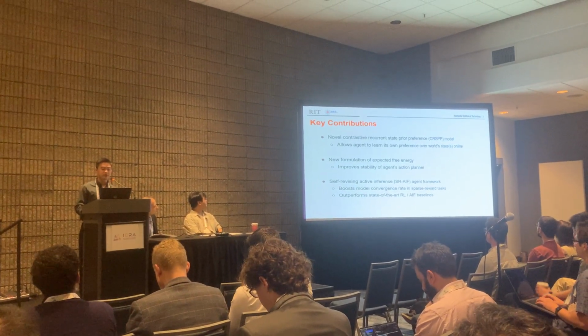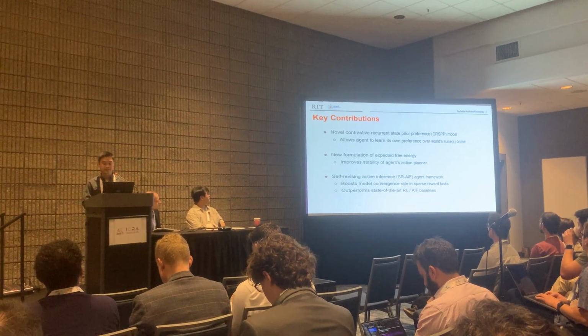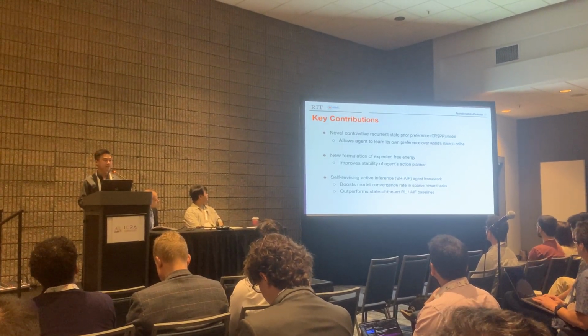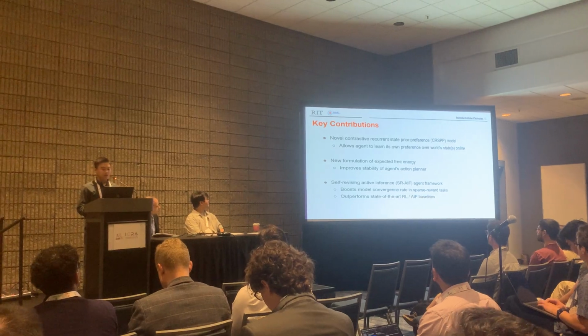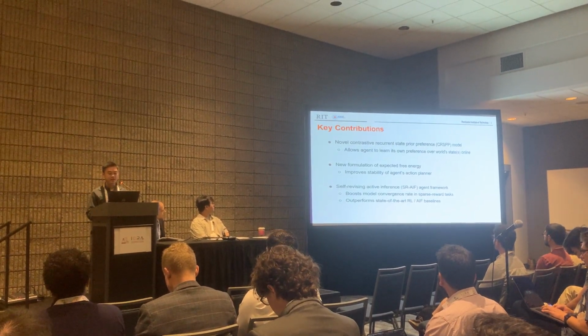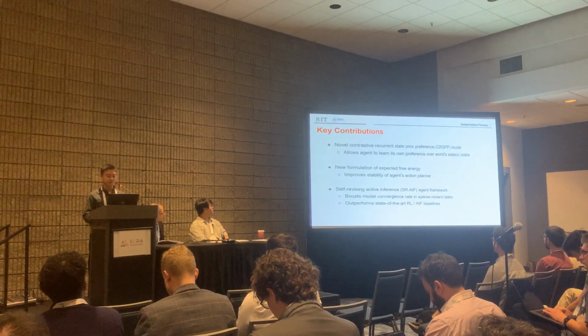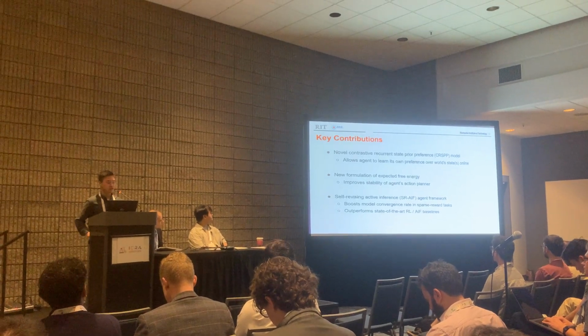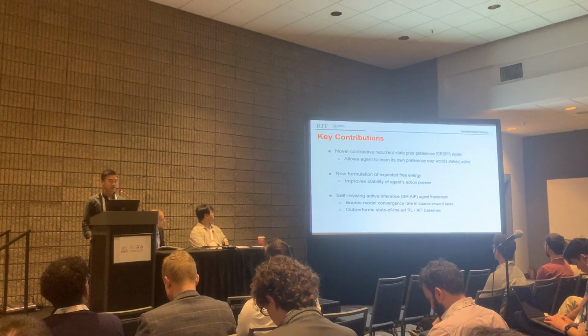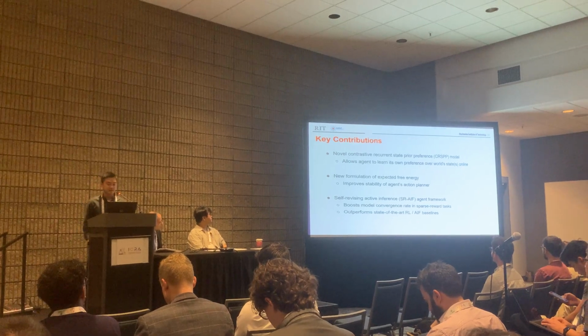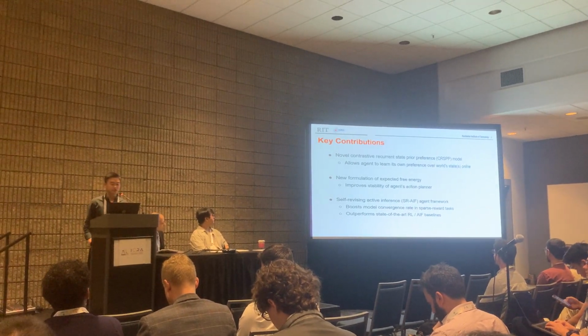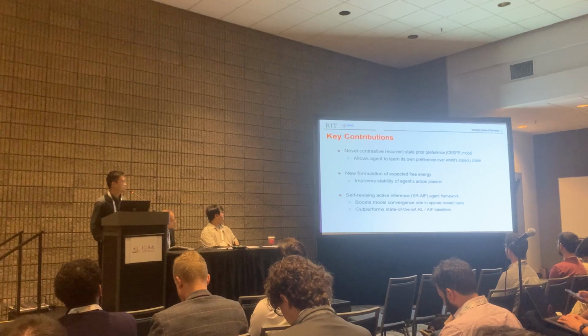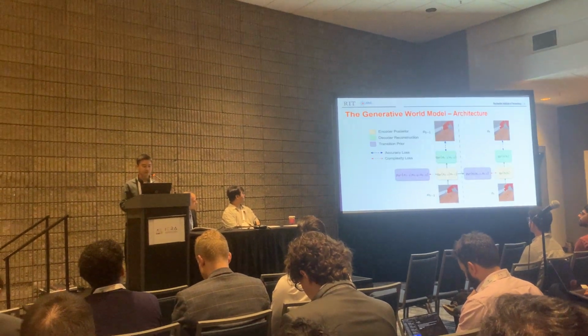We also propose a new formulation of expected free energy, improving the stability of the action pattern. We also propose the self-revising active inference agent, boosting the model convergence rate in sparse-reward tasks, and we provide evidence that our agents outperform state-of-the-art reinforcement learning and active inference agents.